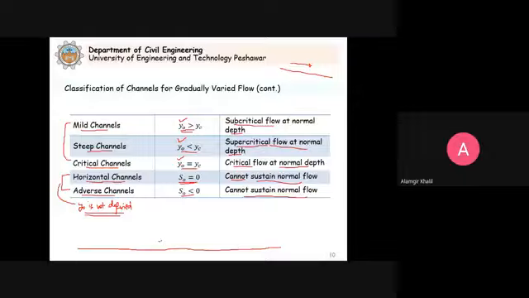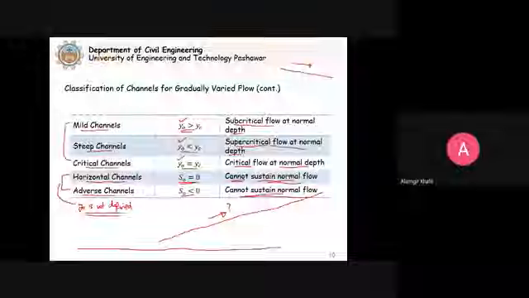Similarly, if a channel has an adverse slope, it is rising, so flow cannot occur. Clear? Flow cannot occur on a rising channel. So that's why we say that these 2 channels cannot sustain normal flow.